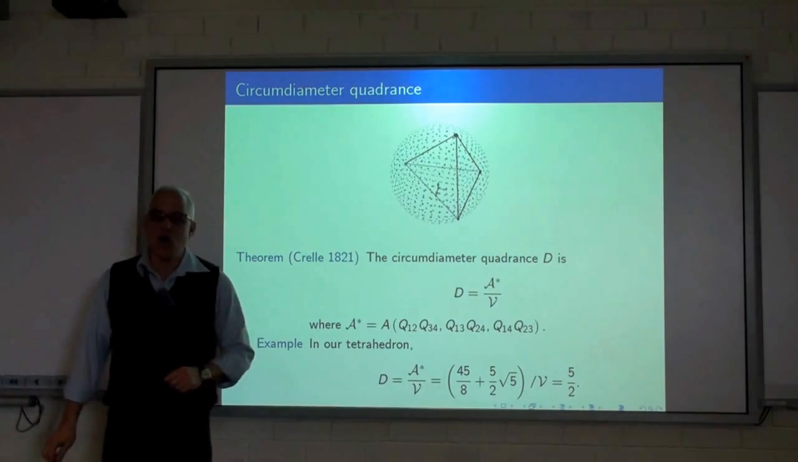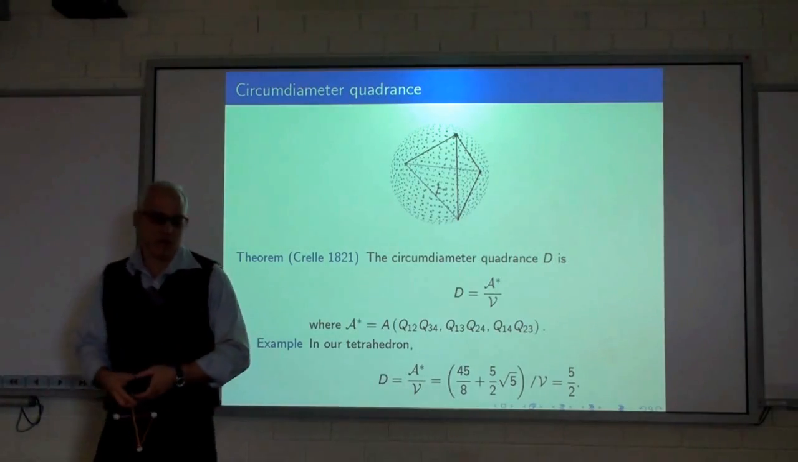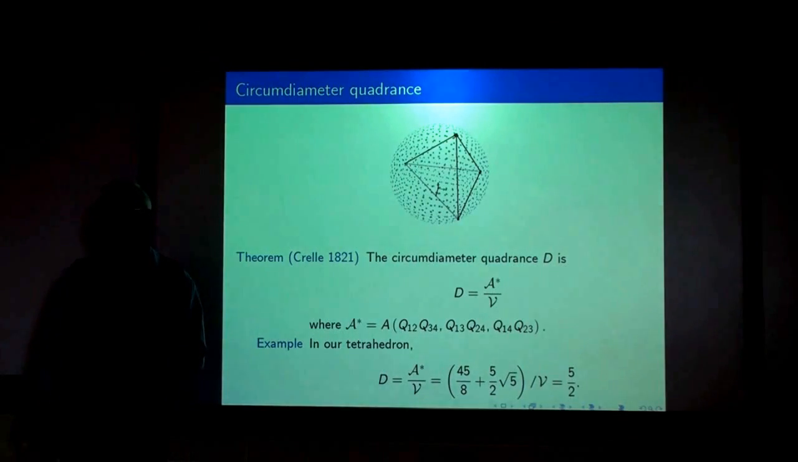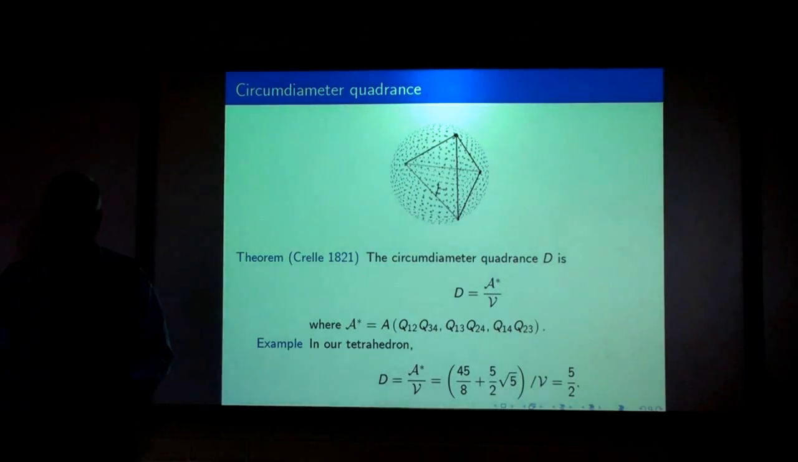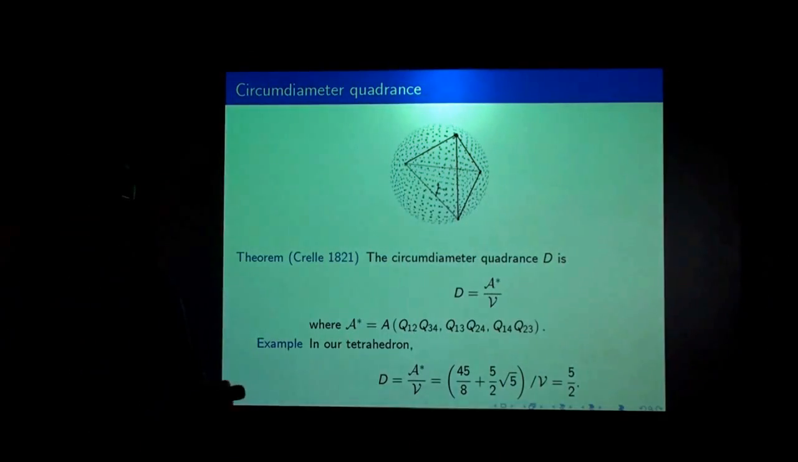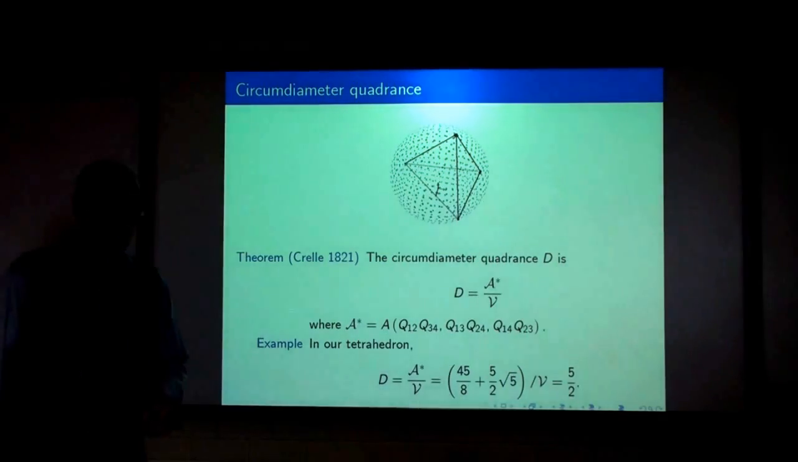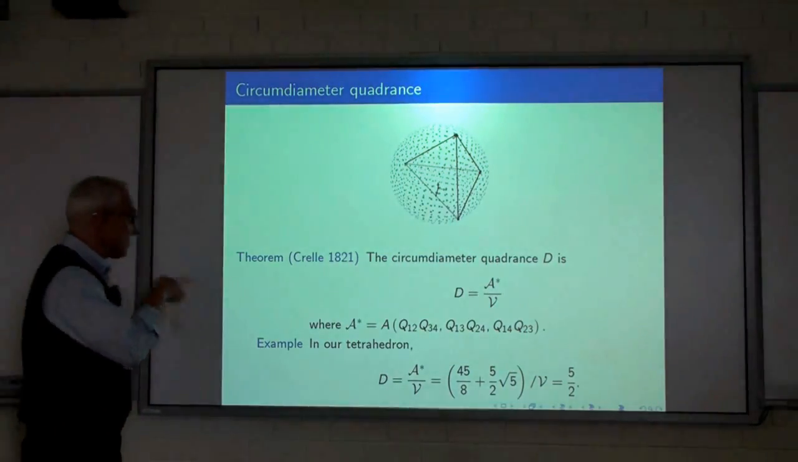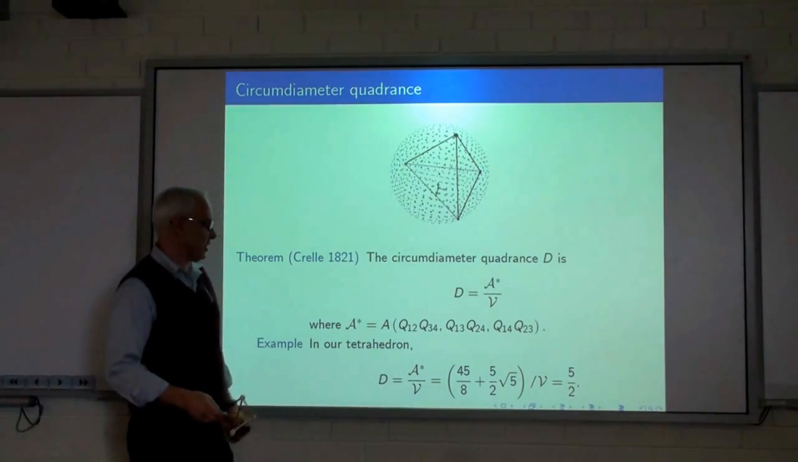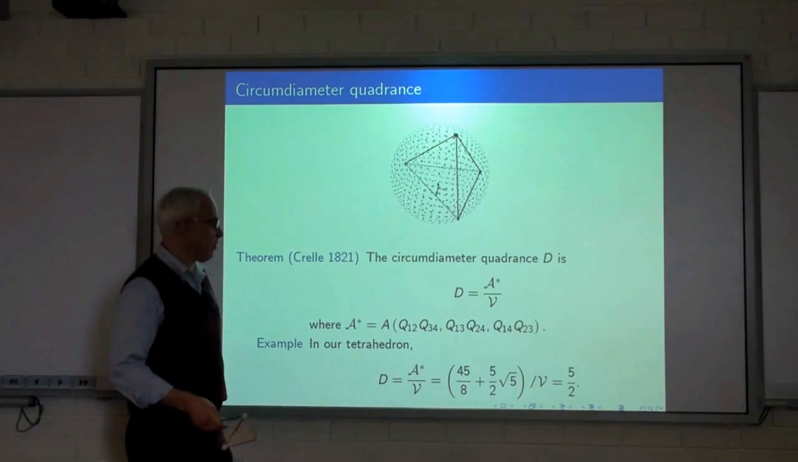Let me connect to just one classical formula from, well, not antiquity, but from 1821, due to the famous mathematician Crelle, a very prominent German mathematician who created Crelle's journal, which is a very famous journal in the 19th century. And he studied the tetrahedron, and this is a somewhat reformulation in rational trigonometry, but it's essentially his formula, saying